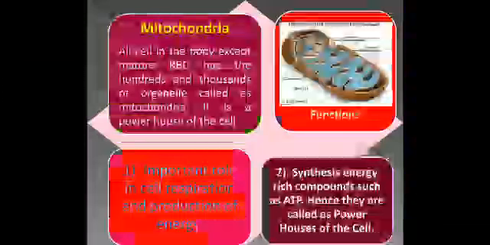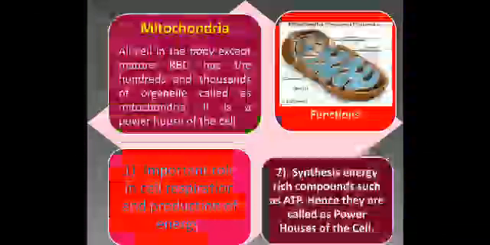The next slide shows the mitochondria. Mitochondria are a very important part of the cell, as they give energy to the body. All cells in the body except mature RBCs have hundreds and thousands of organelles called mitochondria.